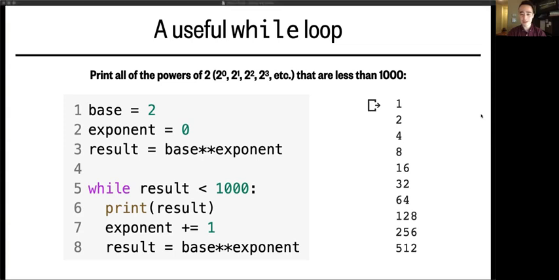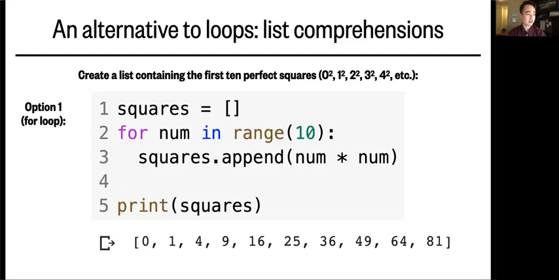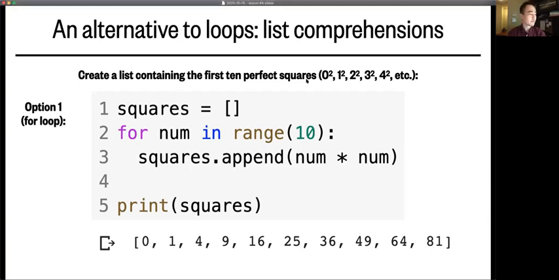The last thing I want to share in this segment is something that I do use very frequently, which is called a list comprehension. You can think of it as a compact alternative to creating new lists using for loops. So for example, what if you wanted to create a list that contains the first 10 perfect squares, those being 0 squared, 1 squared, 2 squared, 3 squared, etc., up to 9 squared?